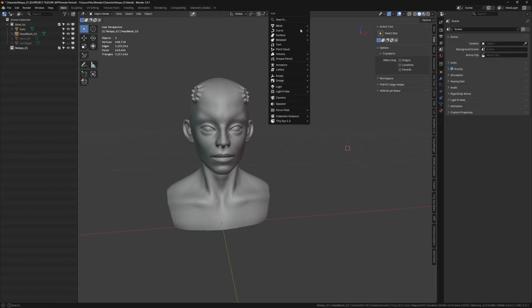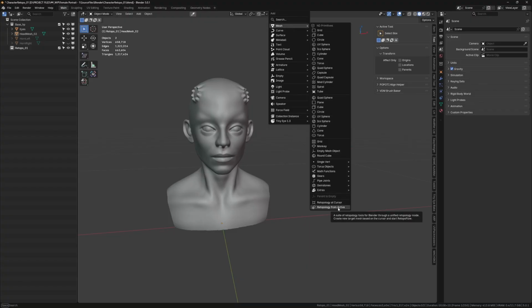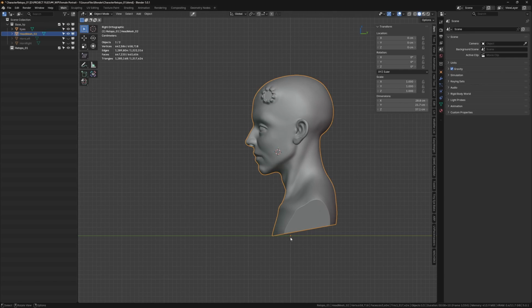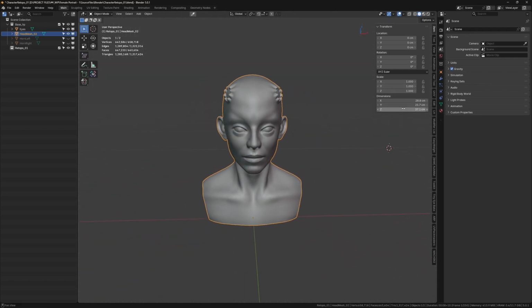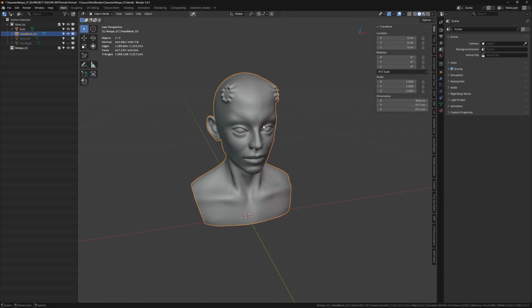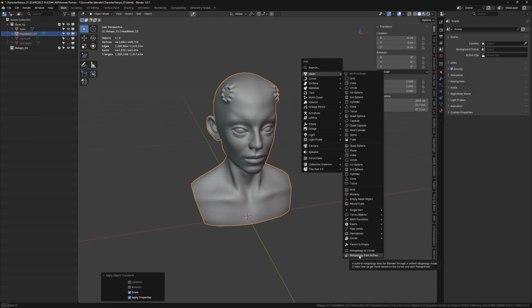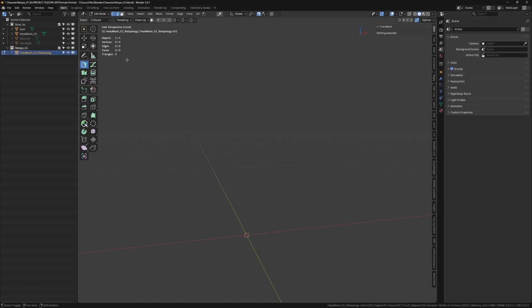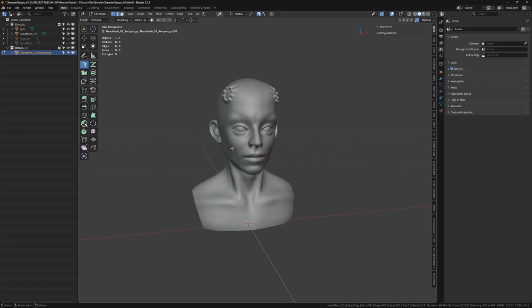And the next option is retopology from active. What this is going to do is see which object you have selected in the viewport, and it's going to create an empty object based on the selected object's rotation, origin information, and all those things. So here the rotation is zeroed out, the location is 0, because of course the mesh's origin is here, and the scale information is all set. So I'm going to create a retopology from active option. This basically created a new mesh, but this mesh doesn't have any vertex data, and if there is no vertex data, it's not going to have any edges or faces or tris for that case.